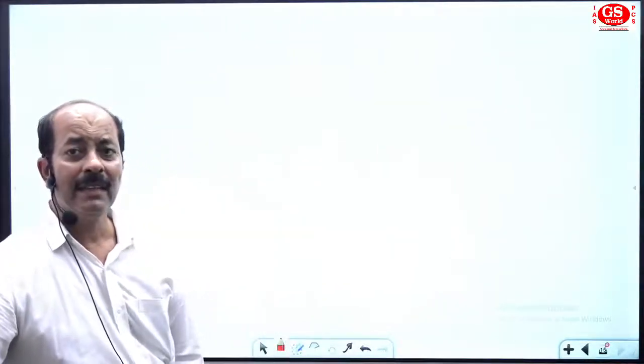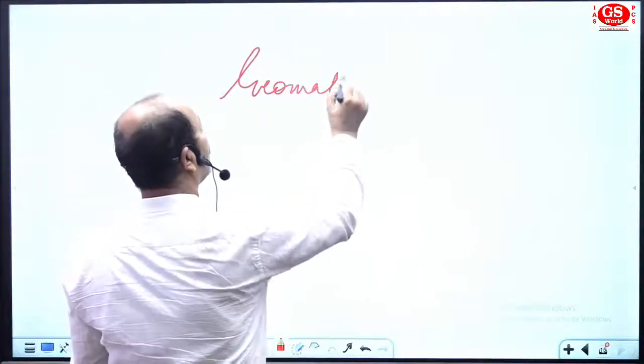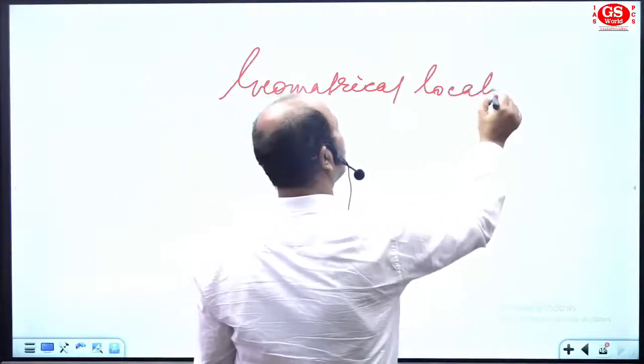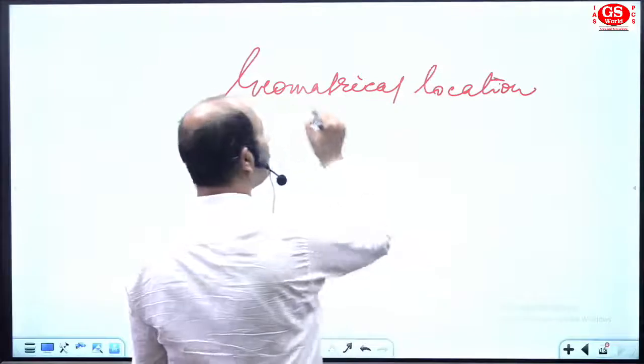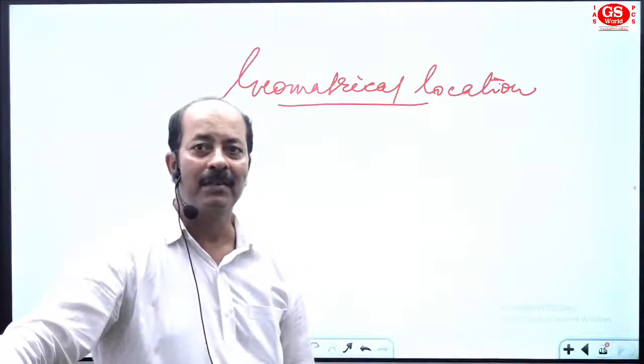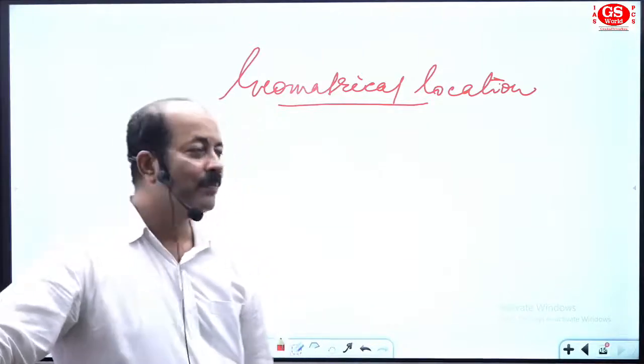The first is peninsular India, and second, northern India. So you may have written all the details related to both areas. Now coming to the next area, that is the geometrical location. The first was the political location of India, and the second is the geometrical location of India. Now find out the basics of.